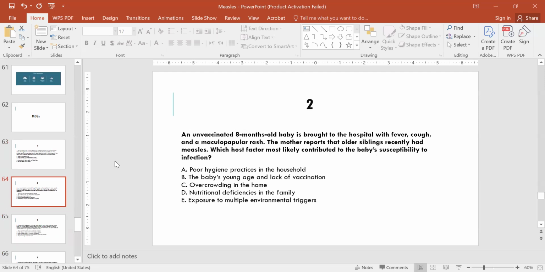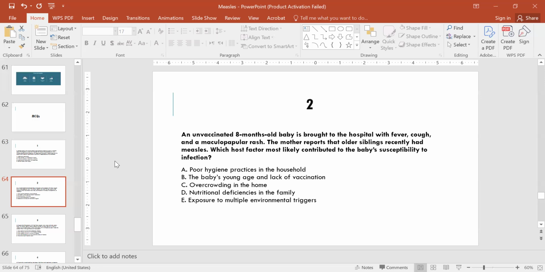Droplet infection. Question number two. An unvaccinated 8 months old baby is brought to the hospital with fever, cough, and a maculopapular rash. The mother reports that older siblings recently had measles. Which host factor most likely contributed to the baby's susceptibility to infection? Option A, poor hygiene practices in the household. Option B, the baby's young age and lack of vaccination.